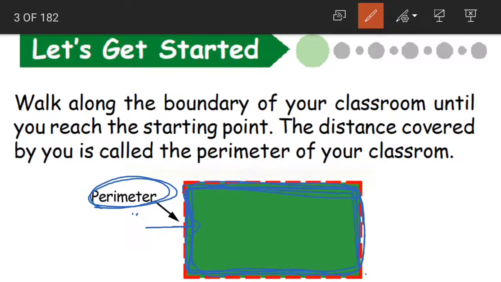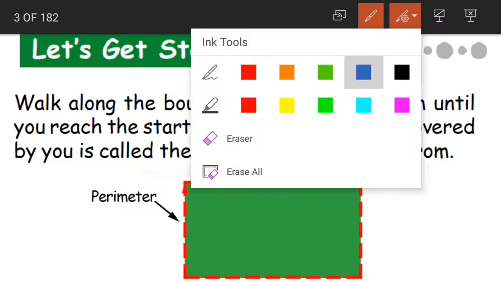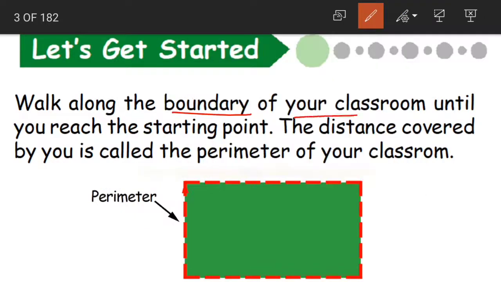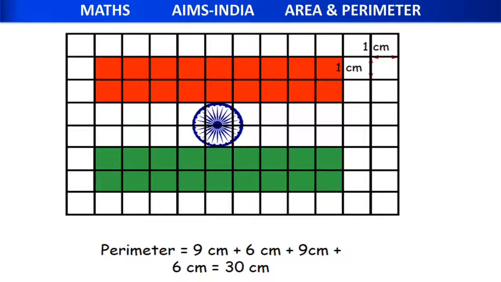The distance covered, that is the boundary of your classroom. What did you cover here? You have covered the boundary of your classroom. Now this boundary of your classroom is called the perimeter of your classroom. P-E-R-I, peri, M-E-T-E-R, perimeter. Clear children? It is just the boundary.